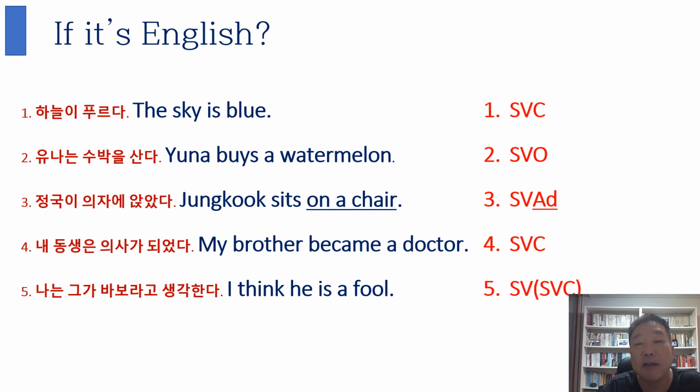Subject, verb, and other verb. It's like, but actually it's other verb phrase on a chair. This is not just on one word, so it's a phrase. So the verb phrase. And my brother became a doctor. 내 동생은 의사가 되었다. It's subject, verb, and complement. My brother, subject, became verb, a doctor, complement. I think he is a fool. 나는 그가 바보라고 생각한다. I think he is a fool. Subject, verb, complement. If these sentences were English sentences, they are like this. Okay.